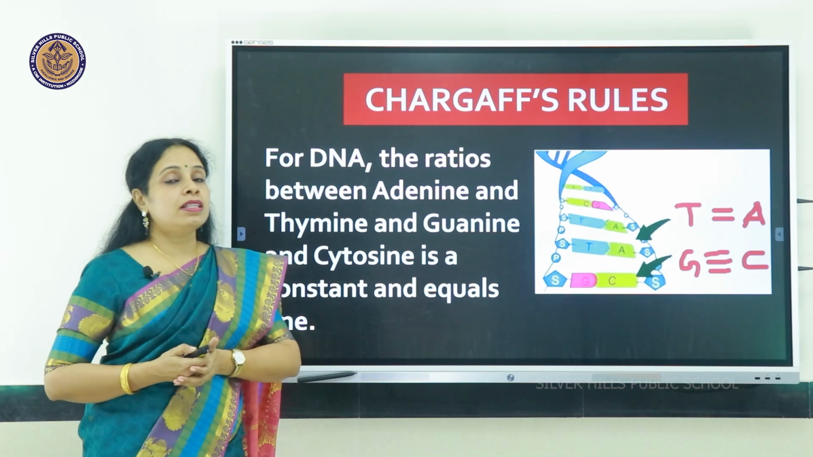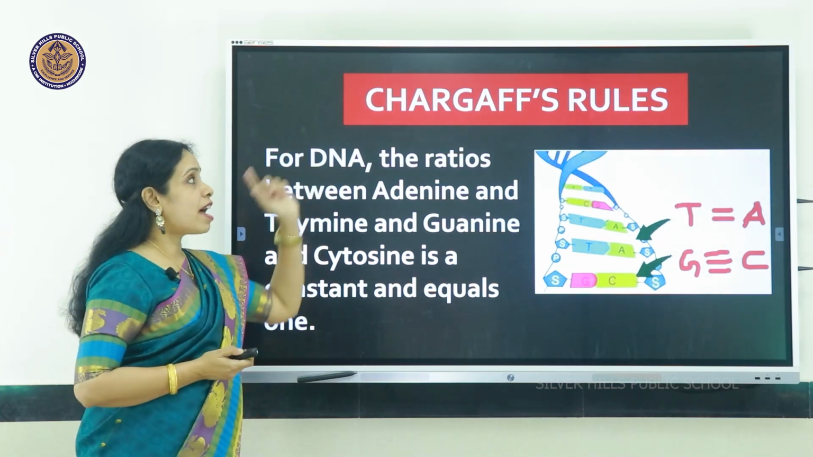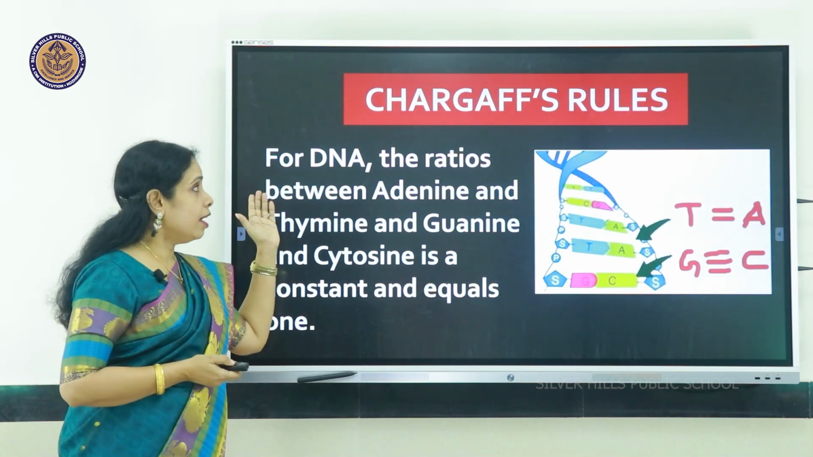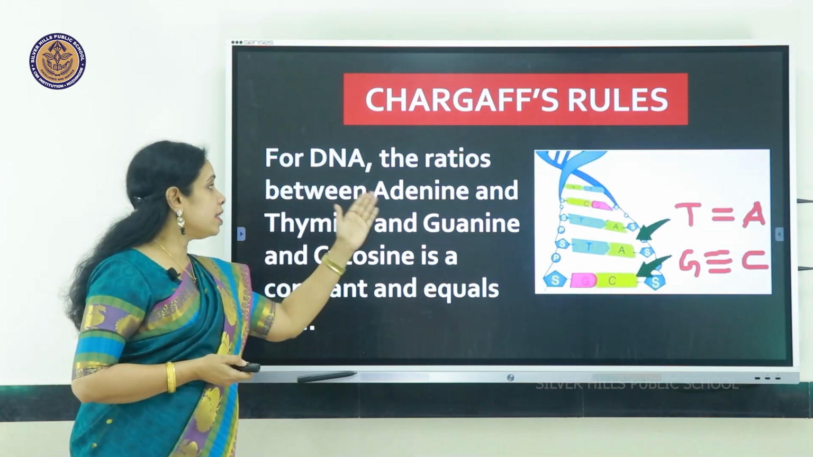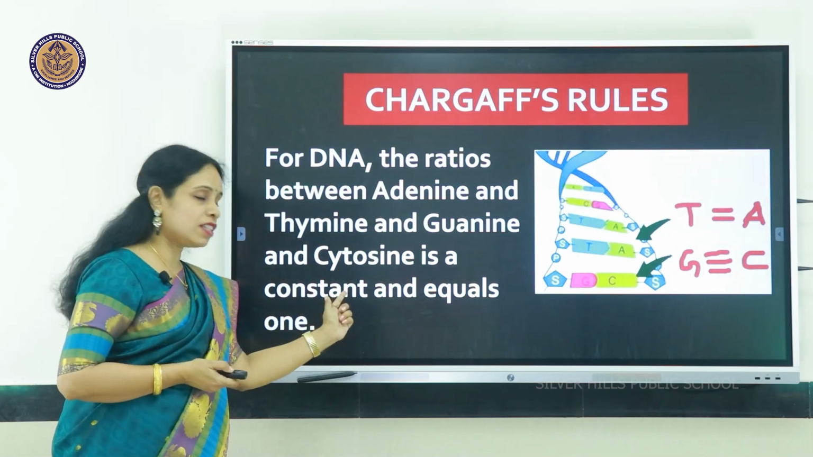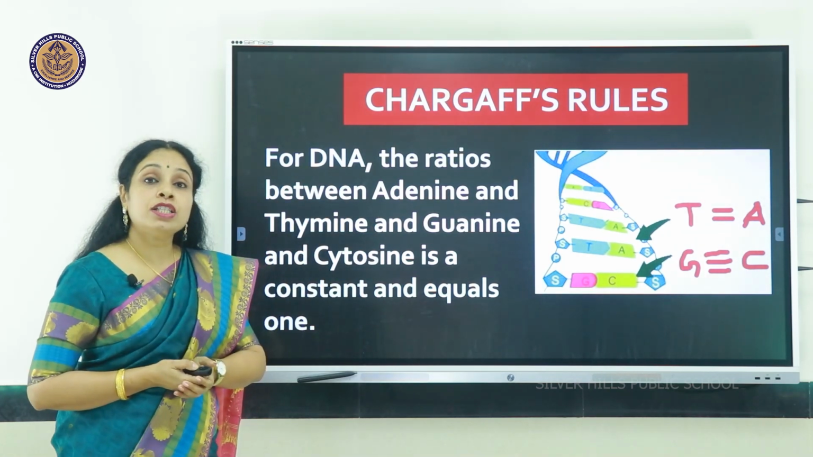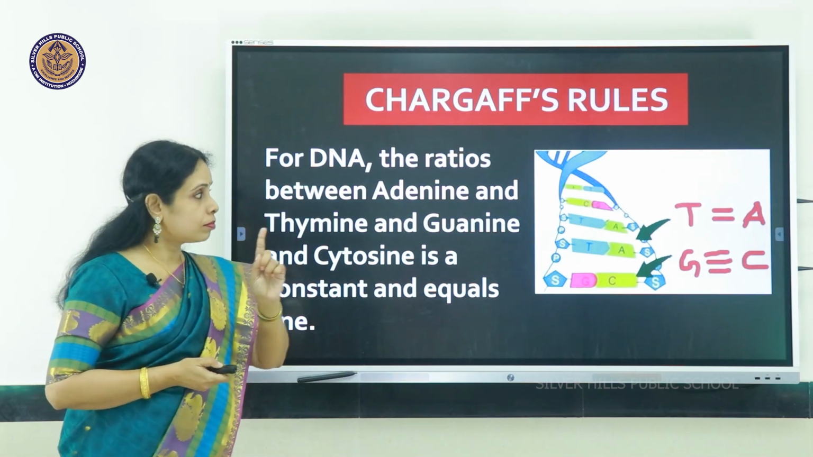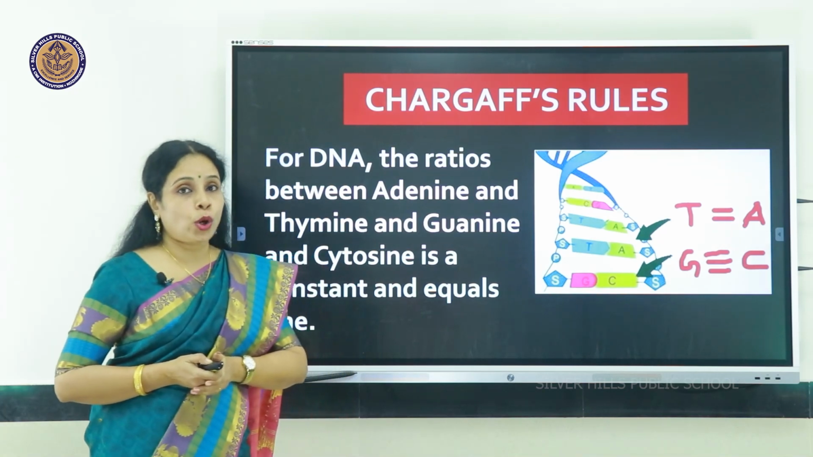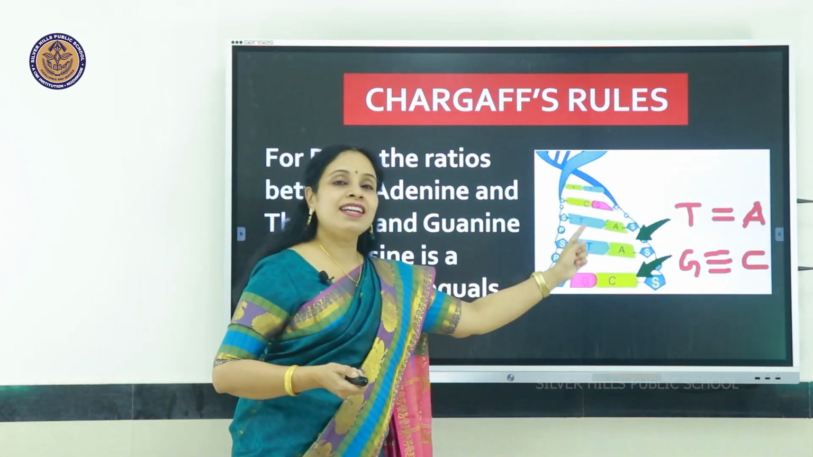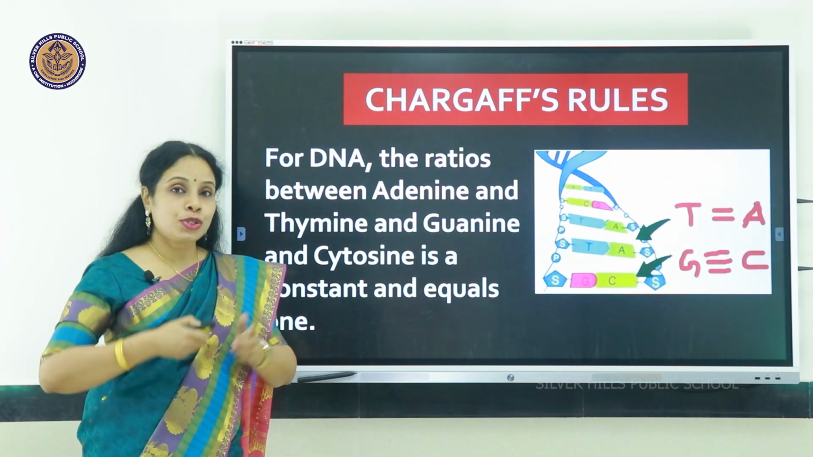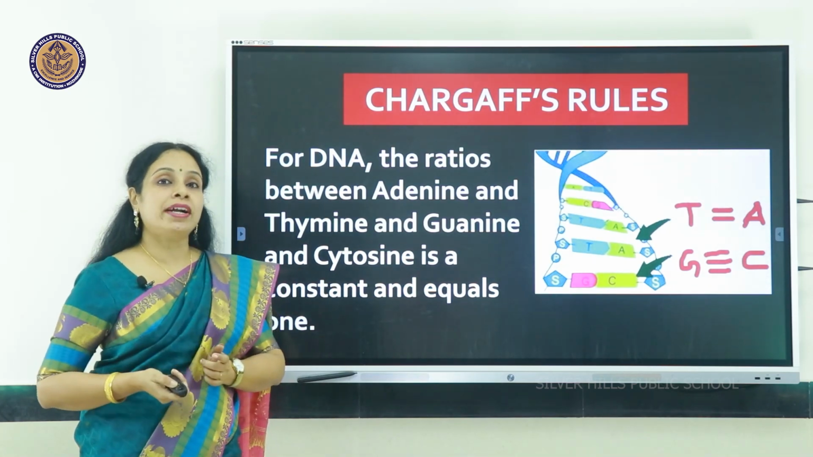The base pairing is based on Chargaff's rules, which state that for DNA, the ratios between adenine and thymine, and guanine and cytosine, are constant and equal to 1. So, between thymine and adenine there is a double hydrogen bond and between guanine and cytosine there is a triple hydrogen bond, and together the ratio should be 1.